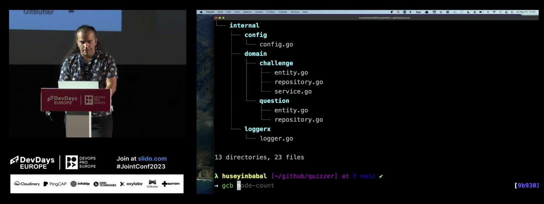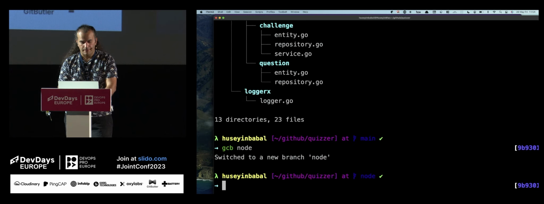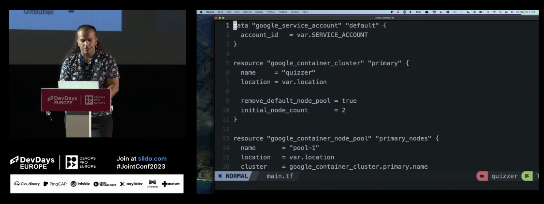I'm creating a new branch. Under TF main.tf, I have only one example in this part. I will change this 2 to, let's say, 5, right?